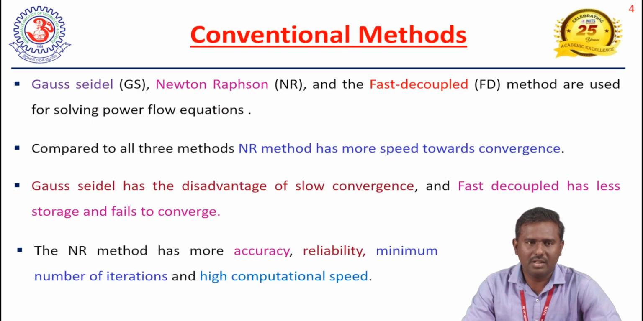Already we have some conventional methods: the Gauss-Seidel method, Newton-Raphson method, and Fast-Decoupled method. We have these conventional methods to calculate the state estimation. Among all the conventional methods, the Newton-Raphson method has more accuracy, reliability, a minimum number of iterations, and also high computation speed. When compared to Newton-Raphson, the Gauss-Seidel and Fast-Decoupled methods have a drawback, which is slow convergence.